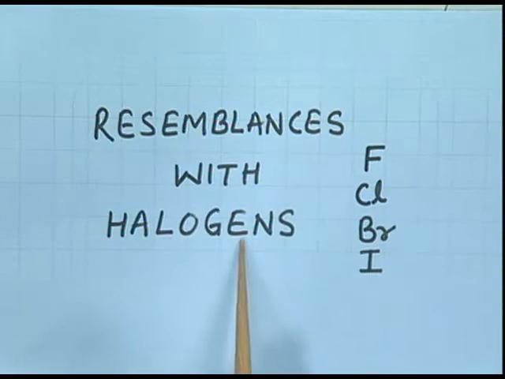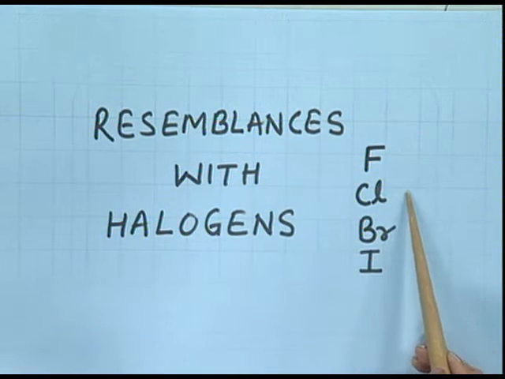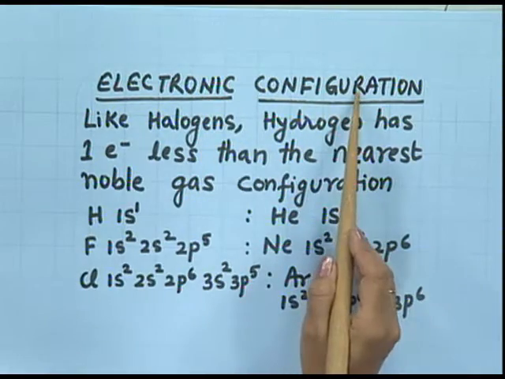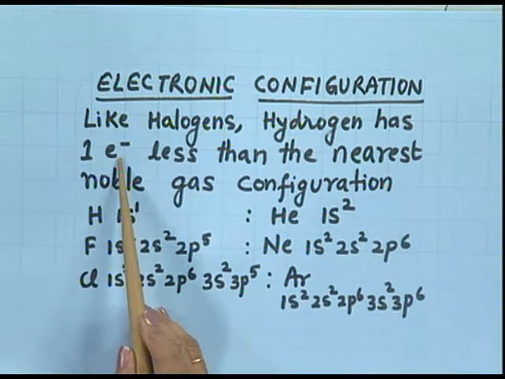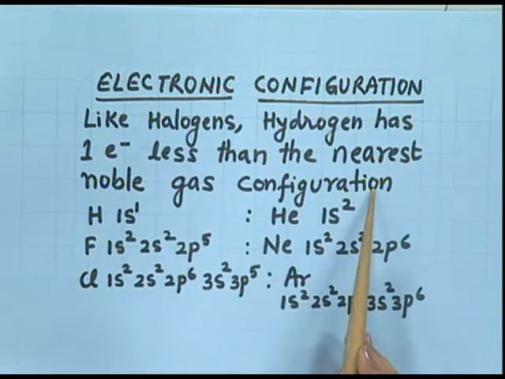Now, we will see how hydrogen resembles halogens. Halogens are the 17th group elements, that is fluorine, chlorine, bromine and iodine. Let us discuss the points of resemblance between halogens and hydrogen. Electronic configuration. Like halogens, hydrogen has one electron less than the nearest noble gas configuration.